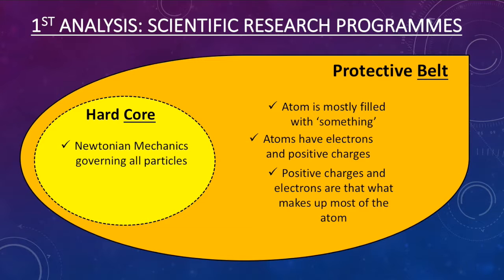To fill in the details, we can see that one assumption in the hard core is that Newtonian mechanics governs all particles, while in the protective belt the assumptions are that the atom is mostly filled with stuff which are thought to be either electrons or positive charges, which makes up most of the atom.